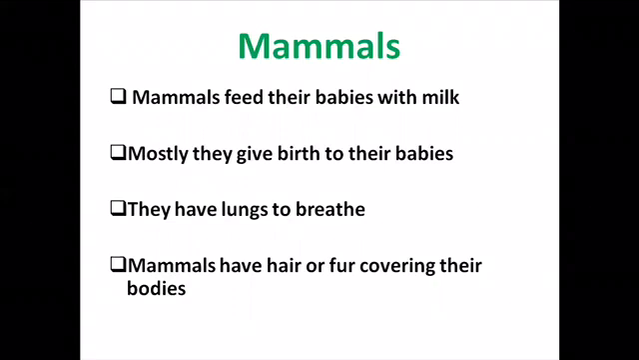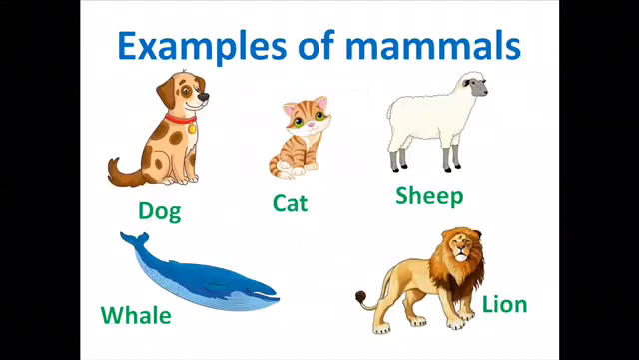Let's now see some examples of mammals and see how they have these characteristics. Dog. Do you see the dog? Now the dog feeds its baby with milk. The cat does this too. The sheep, the whale, and the lion. All of these animals give birth to babies. They don't lay eggs. They give birth to babies, just like human beings. And for this reason, human beings are considered as mammals too.